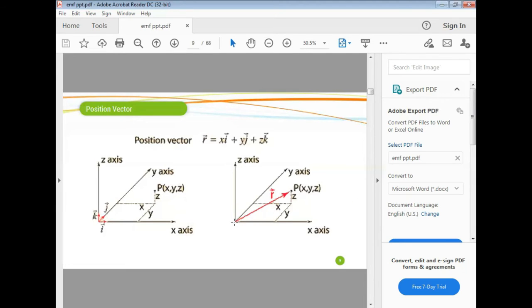The vector joining the origin and the point P is called the position vector. So this is going to be the R vector. The vector joining the origin to the point P is called the position vector. It is represented by the position vector R equal to X times i vector plus Y times j vector plus Z times k vector.